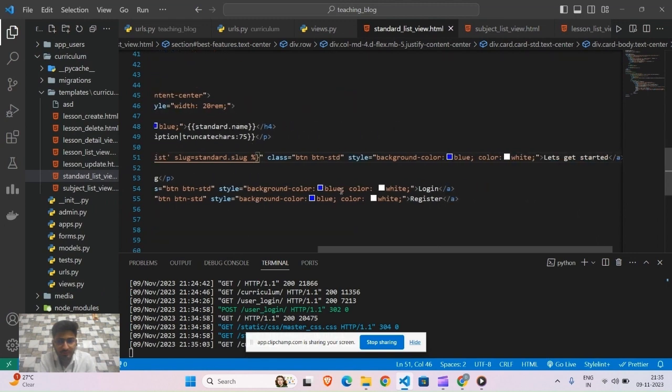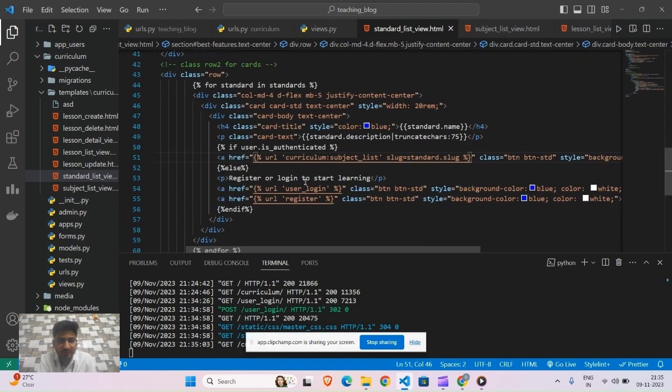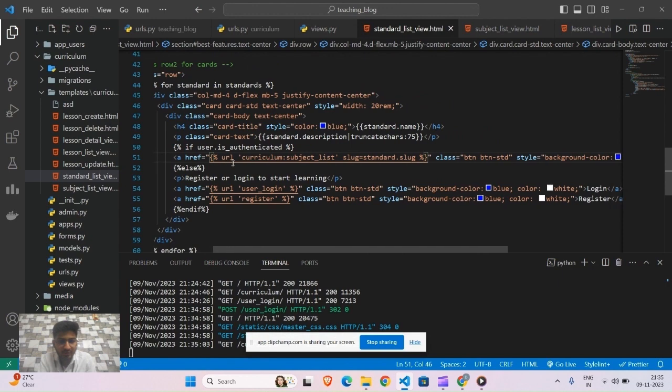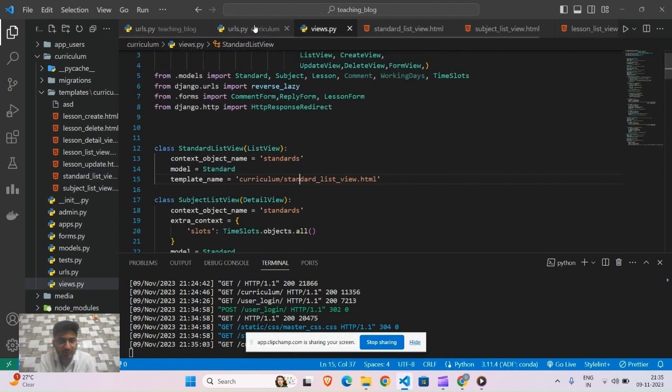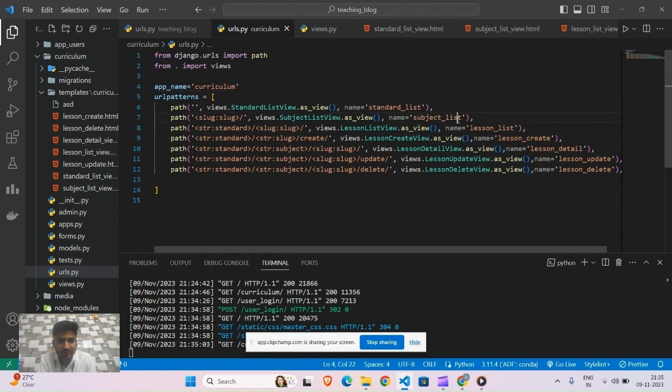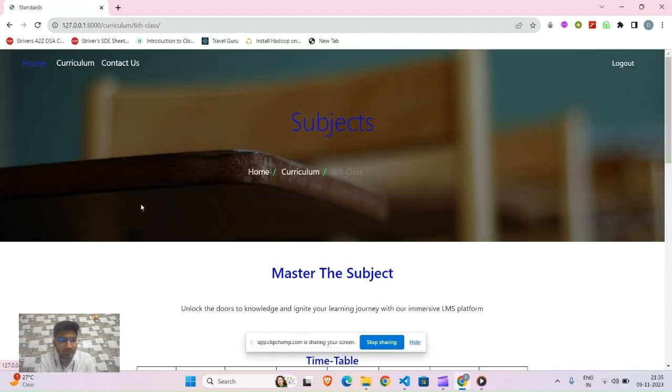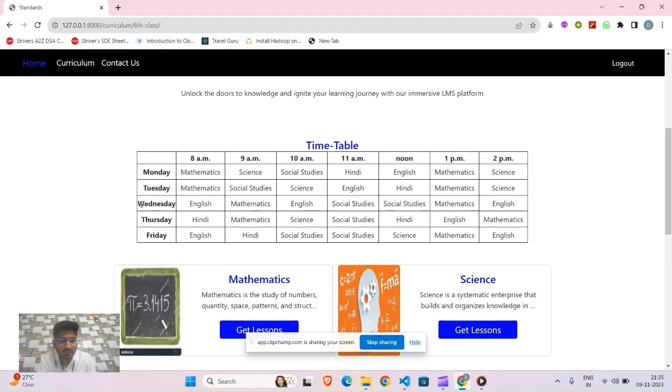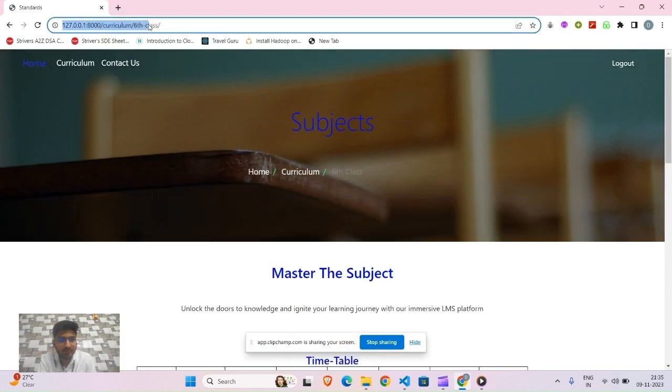If we press that button, we have given an anchor tag, and that anchor tag will redirect to the subject list name, and we have provided the slug of the standard. So this is the views file and URL file, and the subject list will be called. If we press this Let's Get Started button, here the slug will be generated. So here the sixth class is the slug.